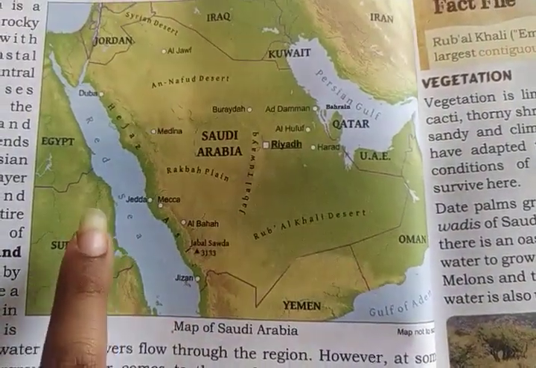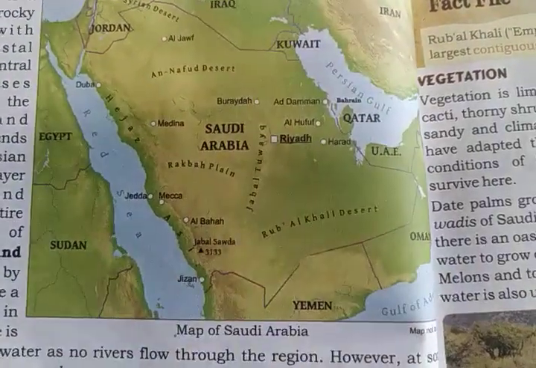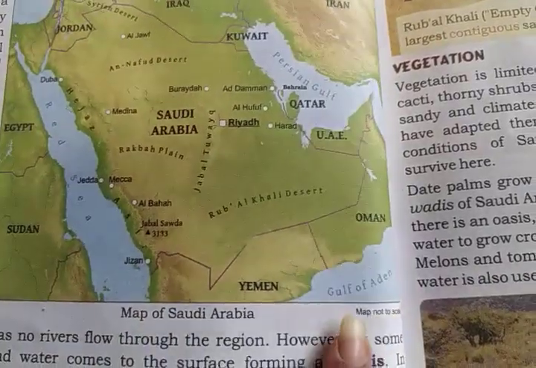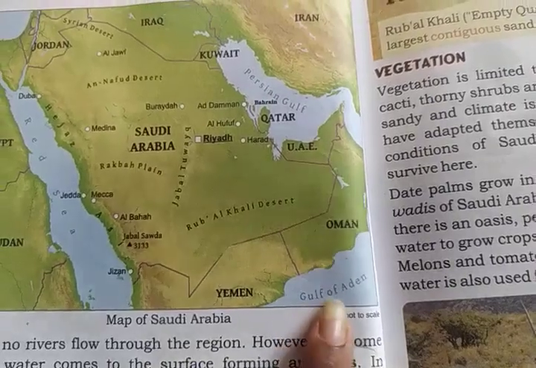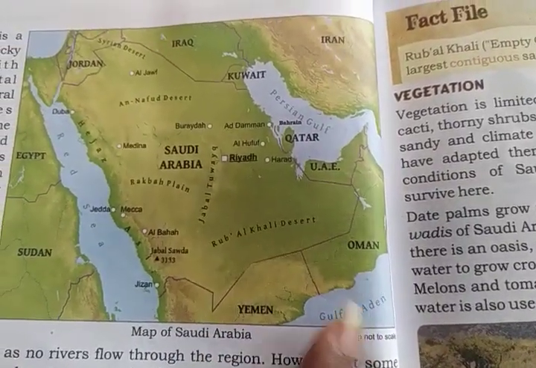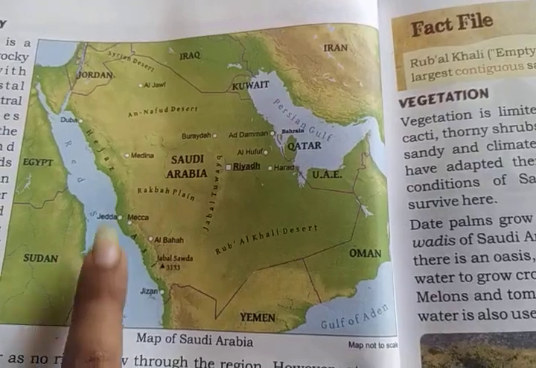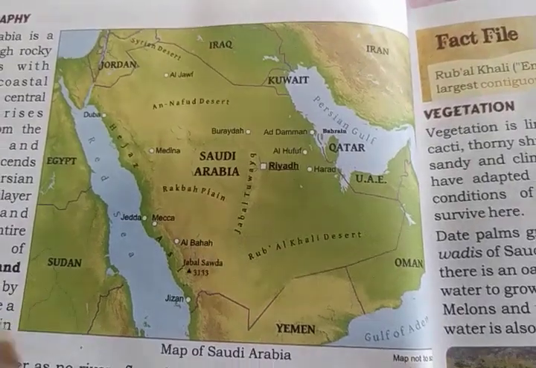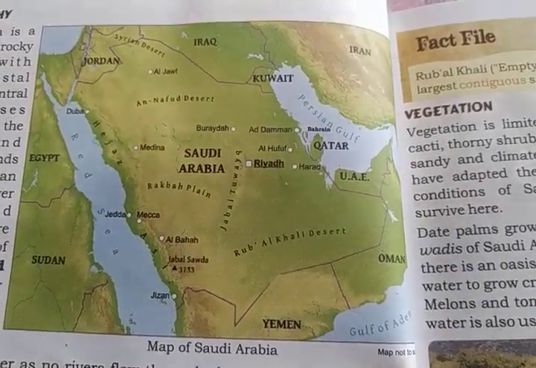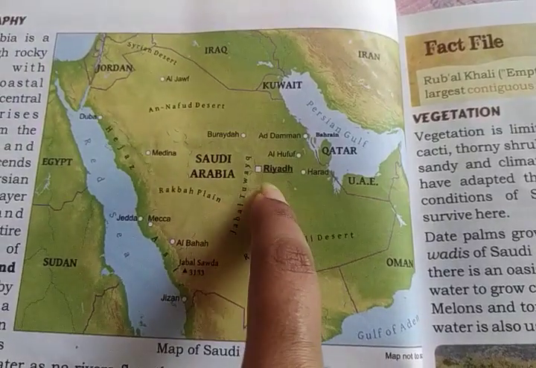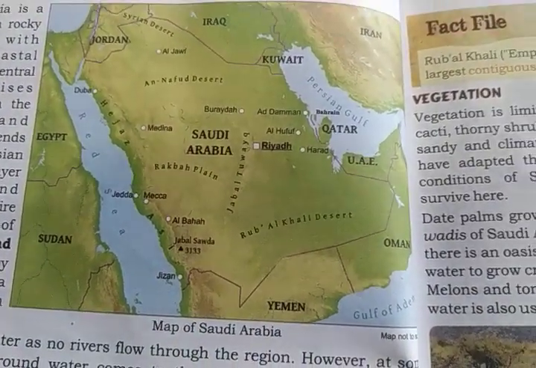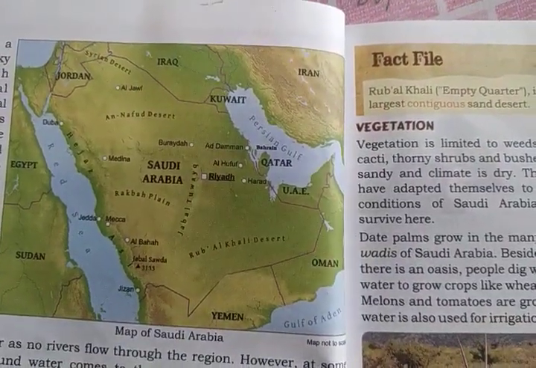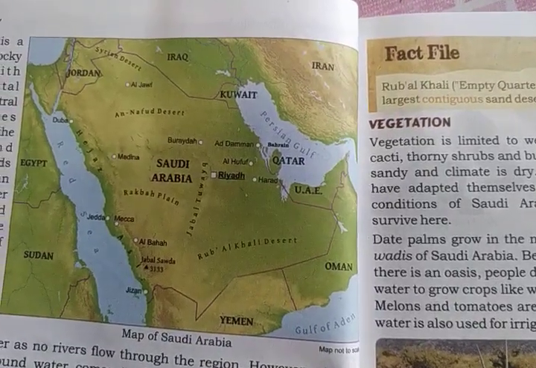So here is the Red Sea, here the Persian Gulf, and downside here is the Arabian Sea. We can also call it the Gulf of Aden, but this is part of the Arabian Sea. So Red Sea, Persian Gulf and Gulf of Aden or Arabian Sea, you can write any one. So three water bodies surround Saudi Arabia. This is Saudi Arabia. The capital of Saudi Arabia is Riyadh. What is the capital of Saudi Arabia, children? It's Riyadh. And Saudi Arabia covers almost 80% of the Arabian Peninsula.